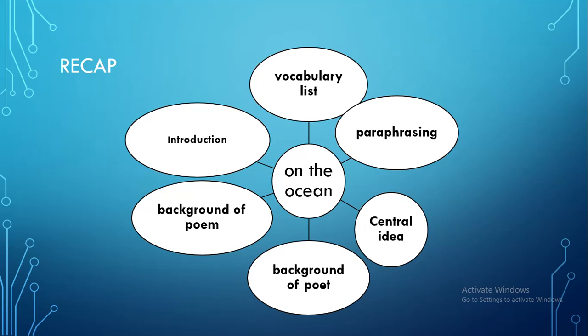Then I've discussed the background of the poem, the background of the poet. Then the central idea. The central idea is about the hardship and the difficulties that the sailors had to face during their sea voyage. And then we have discussed paraphrasing, that paraphrasing is all about giving your ideas in simple words, but it should be related to the lines, not your subjective ideas. And you have to tell about the lines from where it has been taken. First, it's the stanza, then it's the reference to context, and then it's the paraphrasing into simple words. And we have also discussed the vocabulary list.